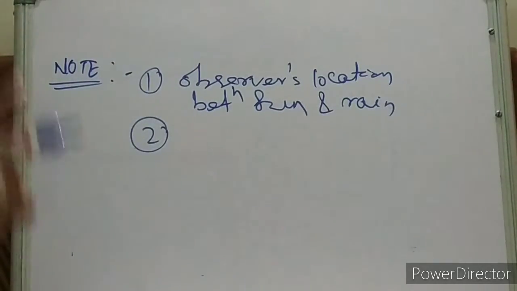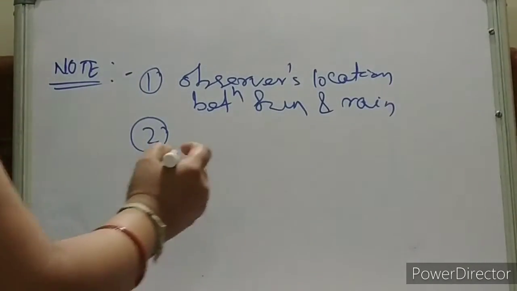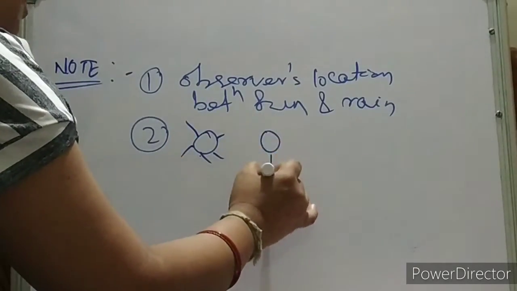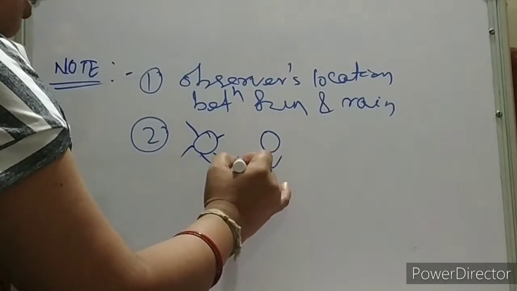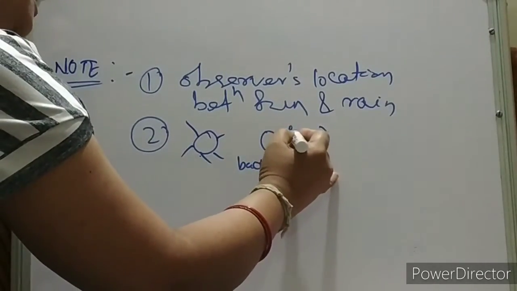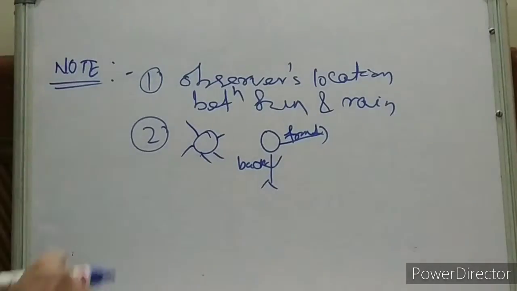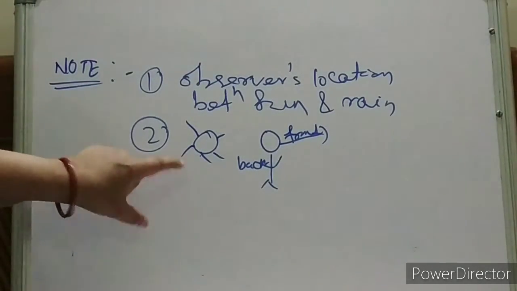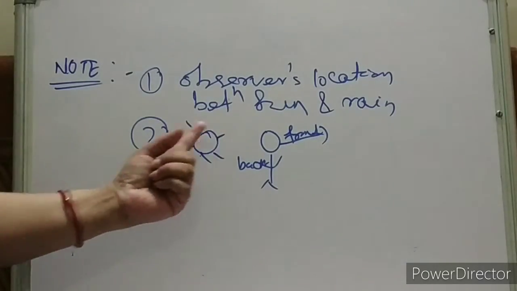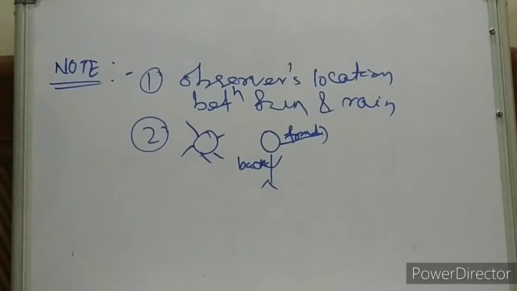Second one, to see the rainbow effect, you must stand with your back towards the sun. Suppose the sun is over here. Observer should stand like this. This is your back, and this is your front side. So to see the rainbow effect, you must stand with your back towards the sun.